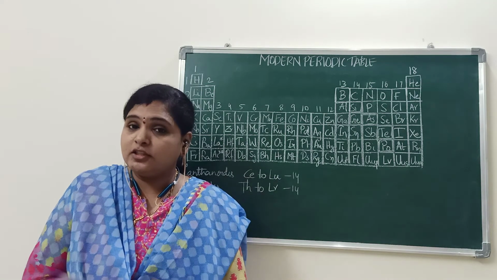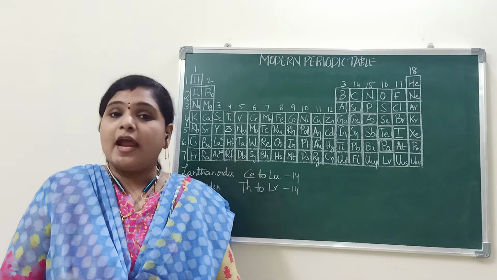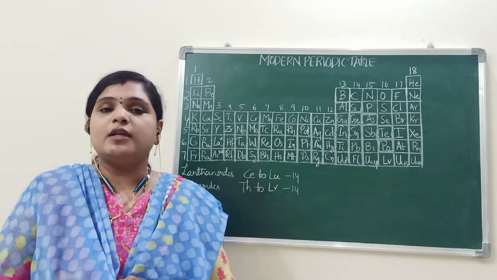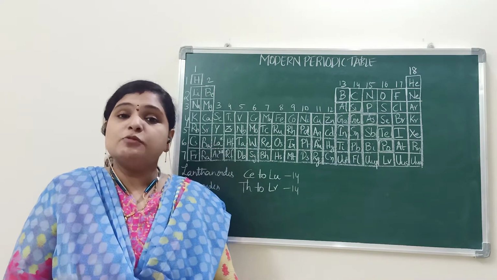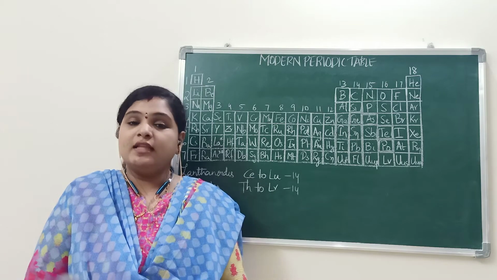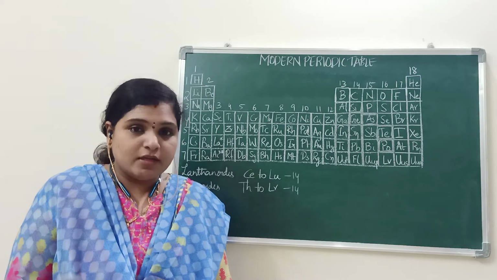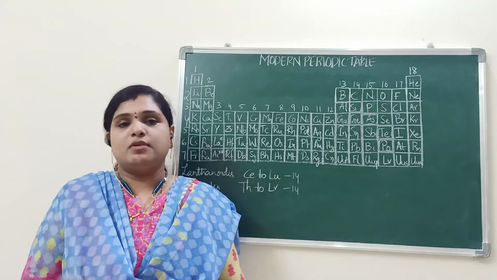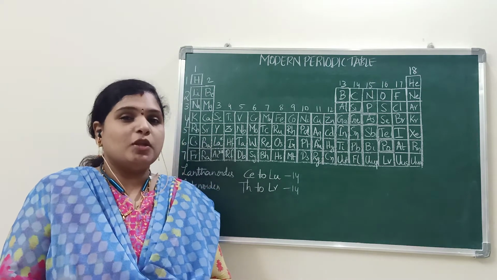And he arranged it based on what? Atomic numbers, in increasing order of atomic numbers, and his periodic law is given as the properties of the elements are the periodic functions of their atomic numbers. What is his periodic law?